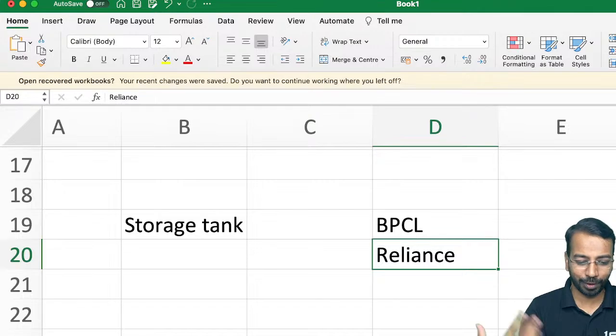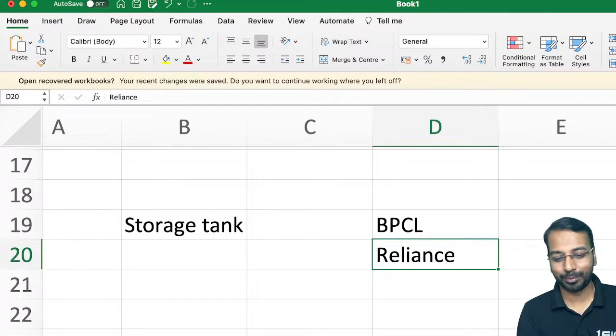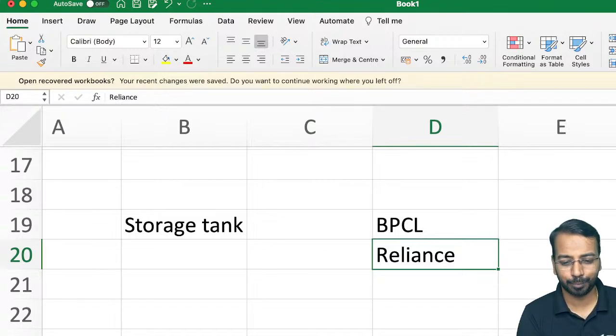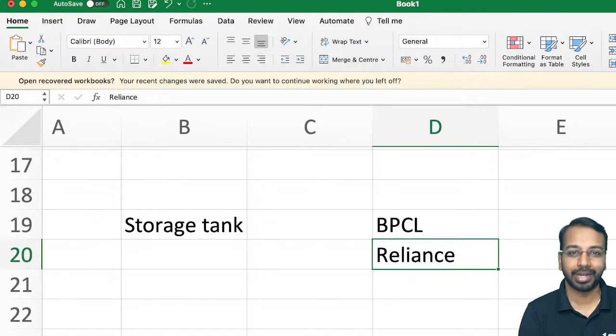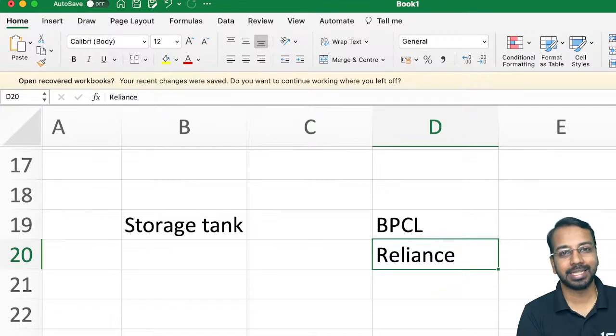So for those of you who have not heard me or who are not aware of me, I forgot to introduce myself. It came to my mind when I typed BPCL here. So I'm Suraj, and I qualified CA in 2009, with all India ranks, of course, 1, 4 and 2. I'm also SEMA UK qualified. I've worked in Bharat Petroleum for close to 5 years. Then I worked in Trafigura, the world's second largest commodity trading company. There I worked for another 2 years, and then since 2017 I have been teaching students of financial reporting for CA, ACCA, CPA and CMA.